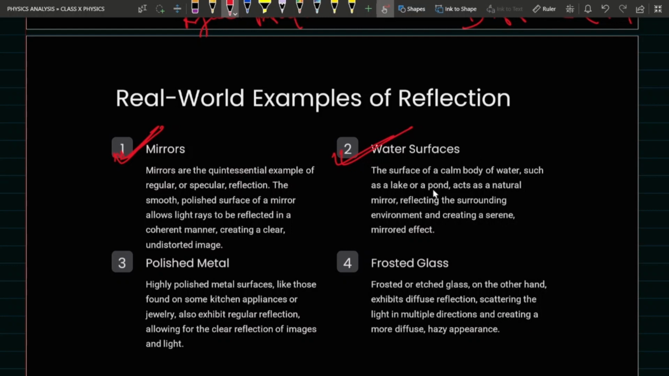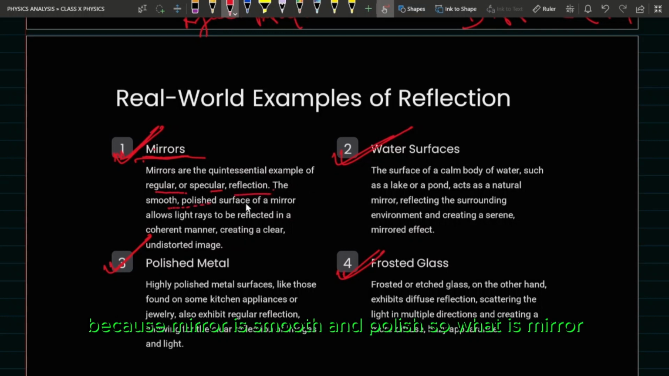In polished metal also reflection takes place. Frosted glass also. A mirror causes regular reflection. Why? Because a mirror is a smooth and polished surface. So what is a mirror? I'm expecting you to write in the comment section. What do you understand about it? How to define a mirror? A mirror is made by coating a silver metal.